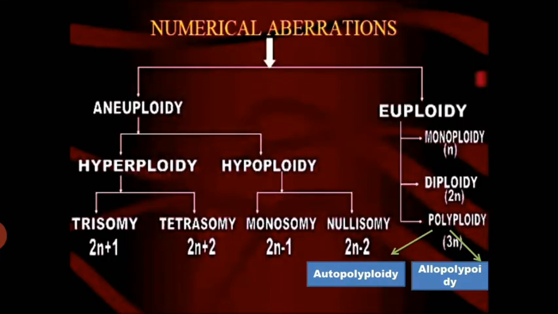So, numerical aberrations of chromosomes are divided into two groups: aneuploidy and euploidy. Aneuploidy is again divided into hyperploidy and hypoploidy. Hyperploidy, an increase in the number of chromosomes, is divided into trisomy and tetrasomy, and hypoploidy, a decrease in the number of chromosomes, is divided into monosomy and nullisomy. Euploidy is divided into monoploidy, diploidy and polyploidy. Polyploidy is again divided into autopolyploidy and allopolyploidy.